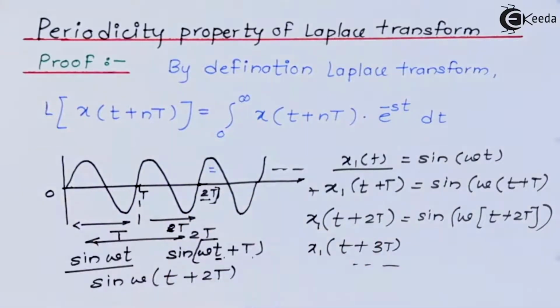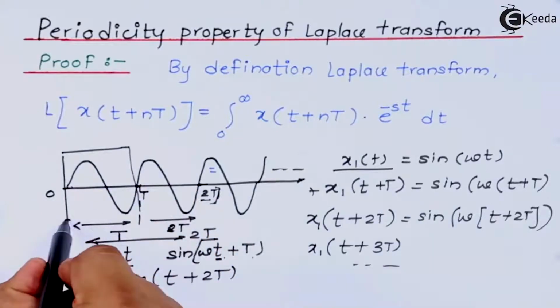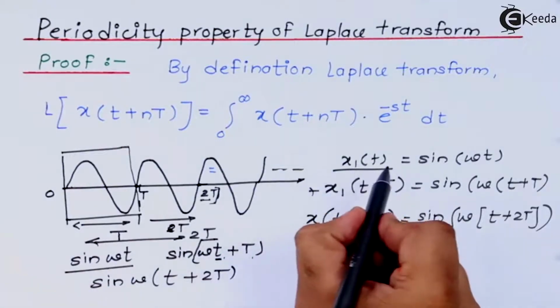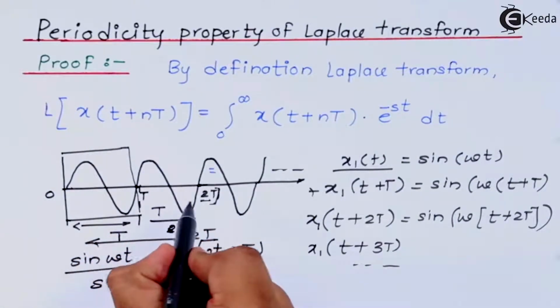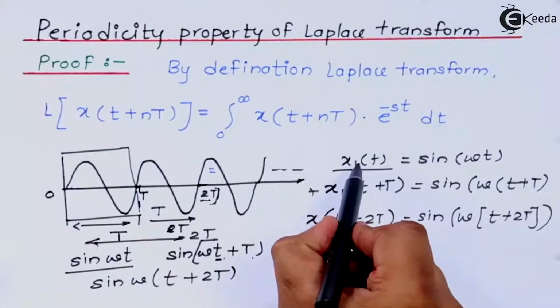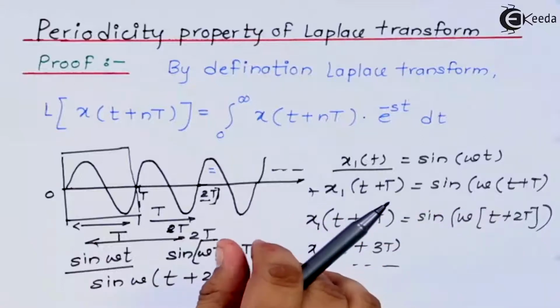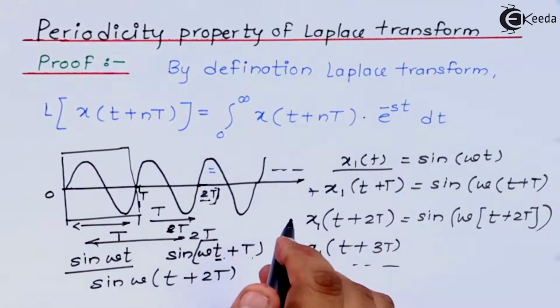So instead of solving the whole graph, we'll take only one part of this graph. We will solve only the first time period, and that first time period is nothing but my x1(t), because this x1(t) repeats after each and every value of T. That's why in the formula we have written X1(s). X1(s) is nothing but the Laplace transform of x1(t). Now this is all about periodicity. Now we will solve the property of periodicity.